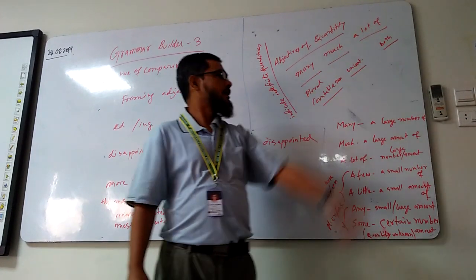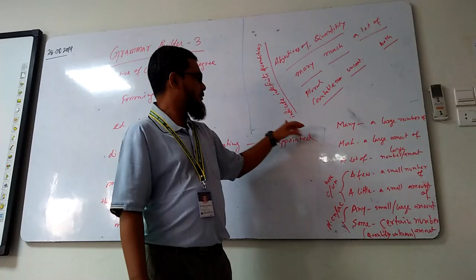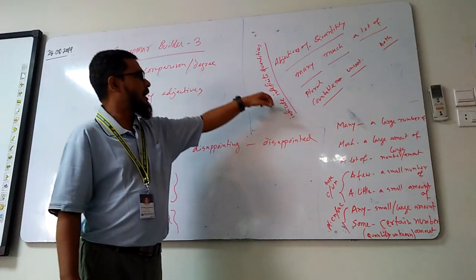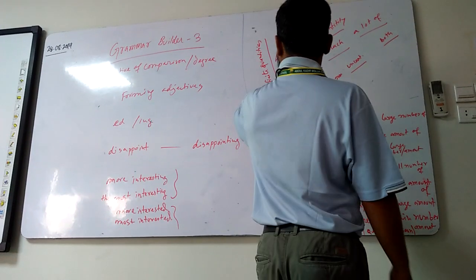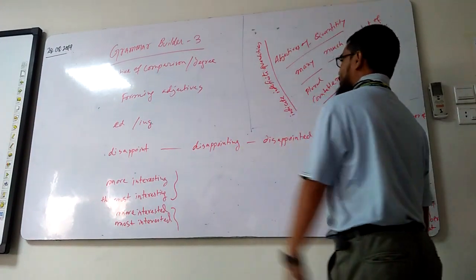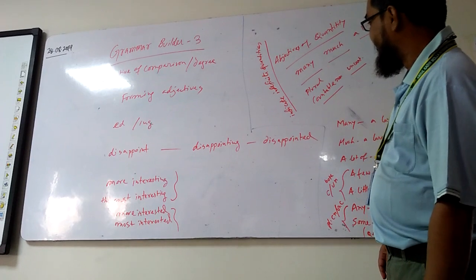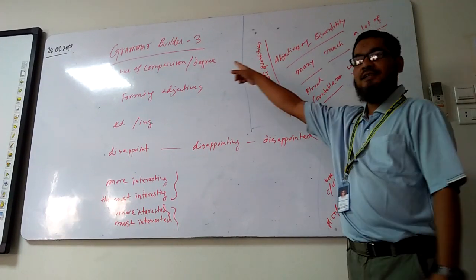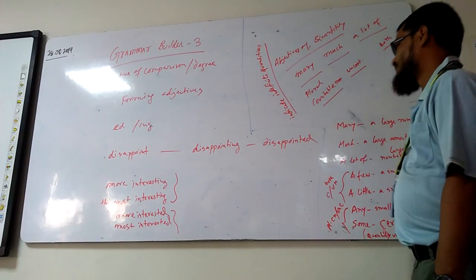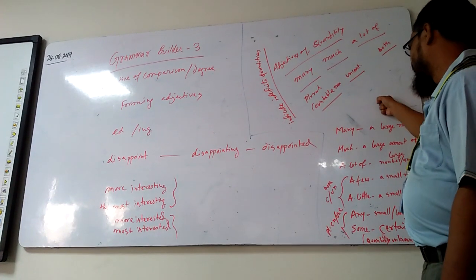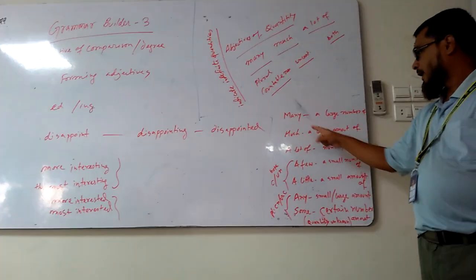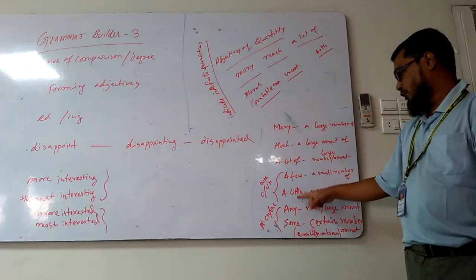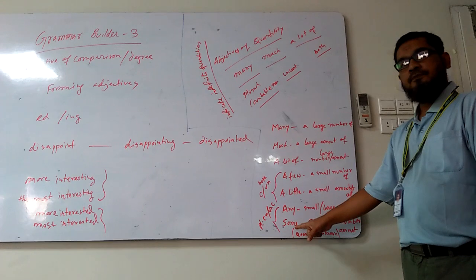Okay. Now another thing: indicate indefinite quantities, right? These are the words we should focus on: many, much, a lot of, a few, a little, any, some.